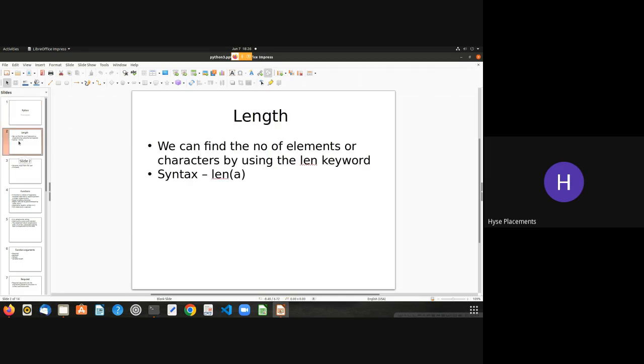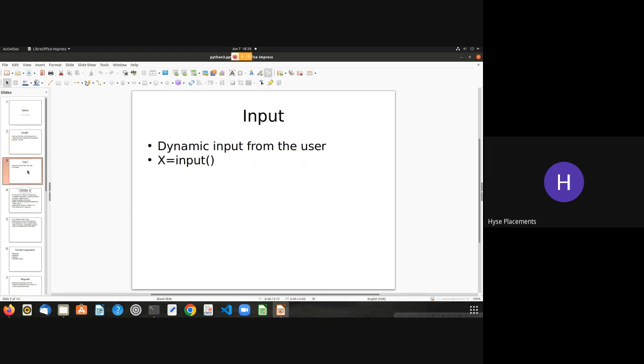Okay, we already seen the length. We already know how the length works for a string, for a list, for a tuple, right? So we already seen the syntax, and we have seen this dynamic input from the user. Like you can give an input to the machine directly, where it takes that input and you can apply the operations after that.